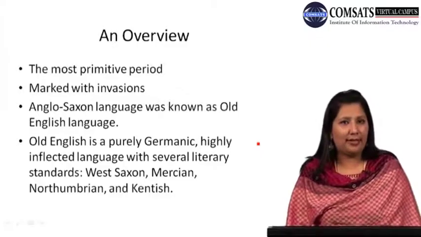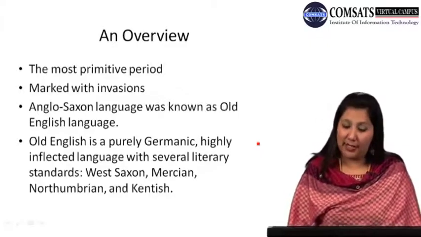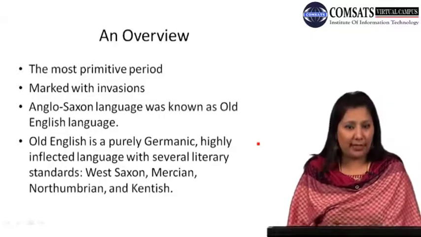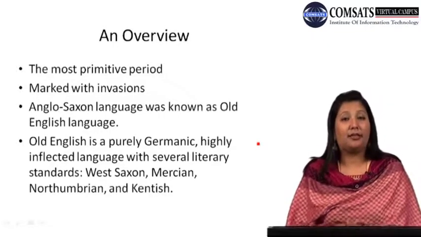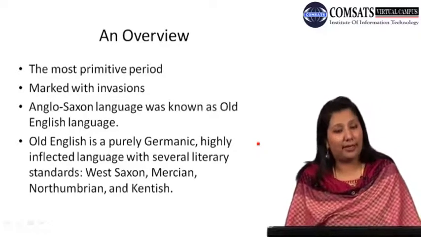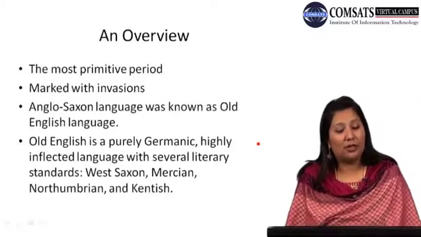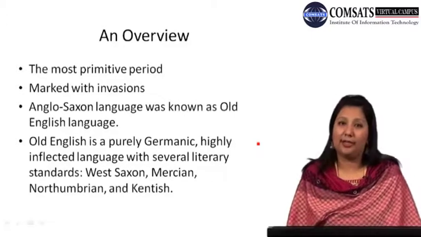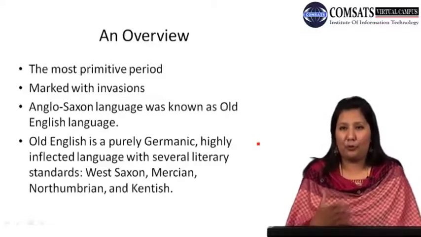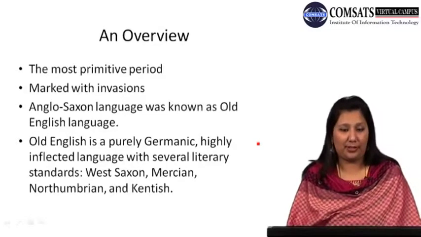West Saxon was one standard dialect of the English language present in this Old English period. Then Mercian, Northumbrian and Kentish. These were the four dominant and prominent dialects that were present.